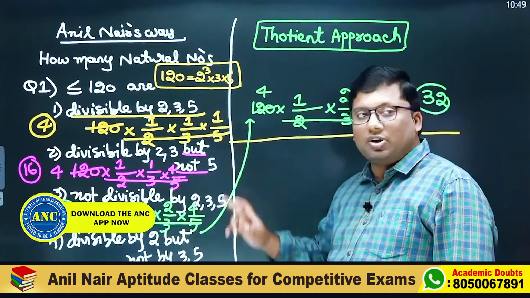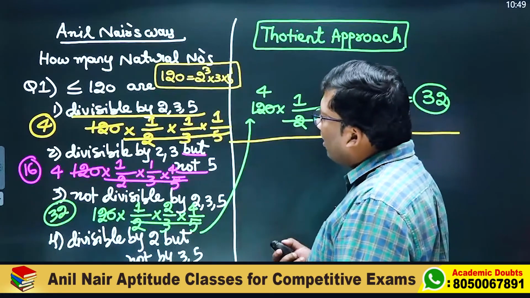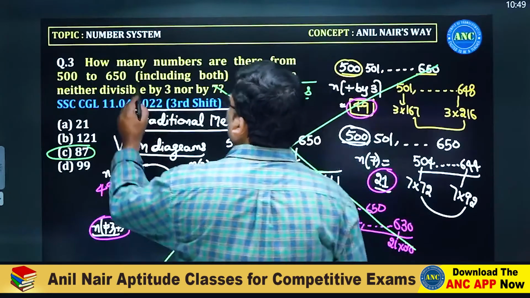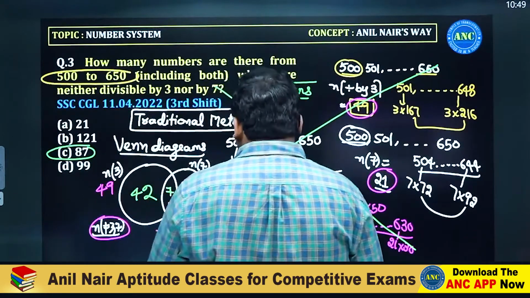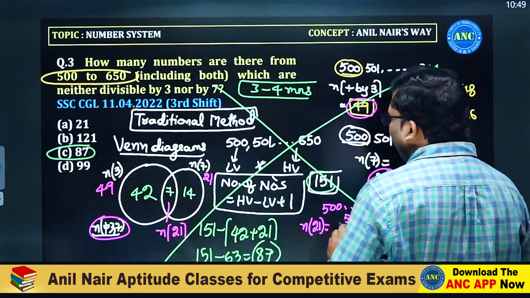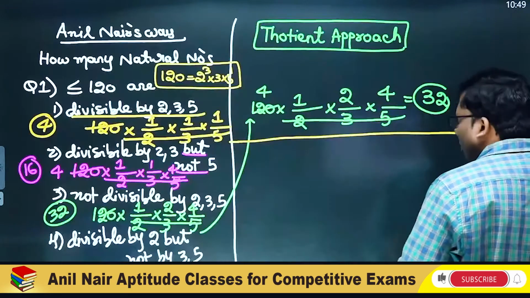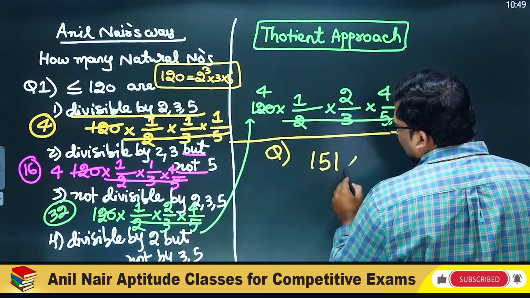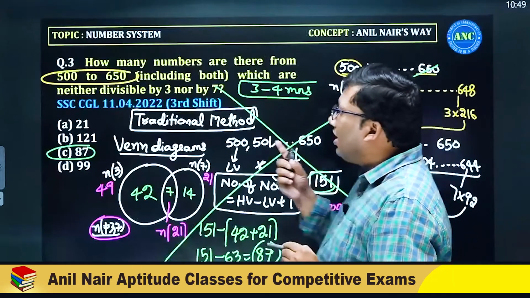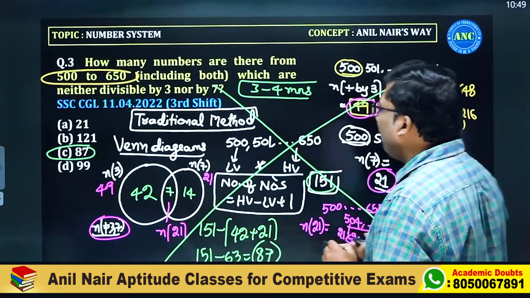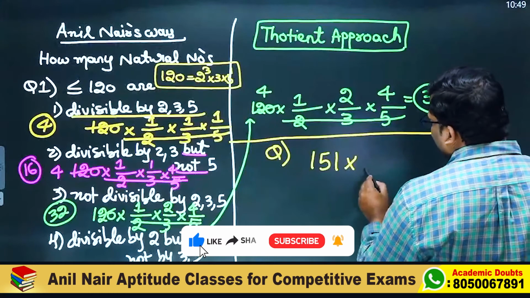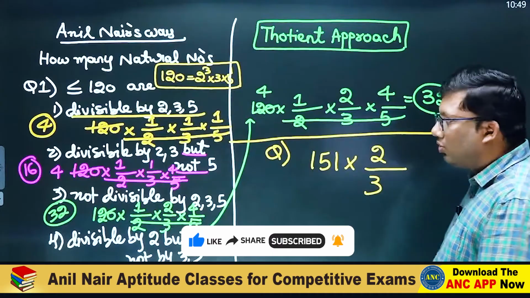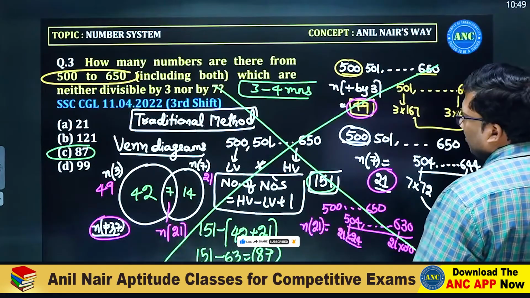Let us solve the second question, which is the given question. What is the question? How many numbers are there from 500 to 650? Totally how many numbers did we get? 151 numbers. What is the question, sir? Neither divisible by 3. Out of 151 numbers, one number will be divisible. How many are not divisible? 2.